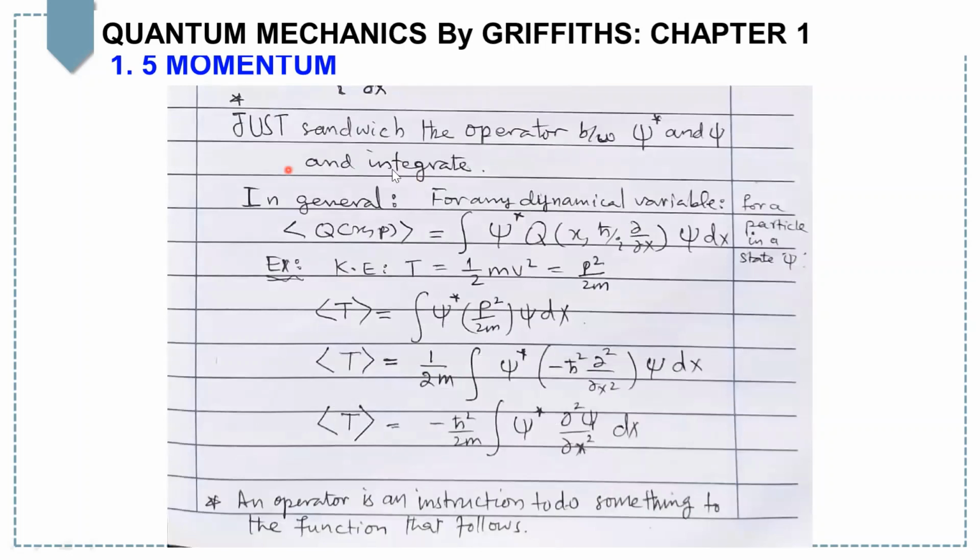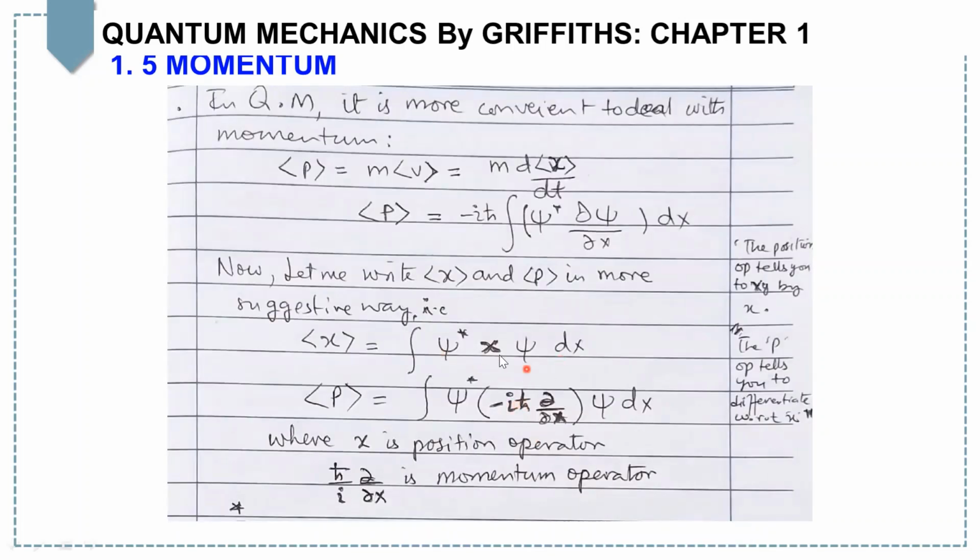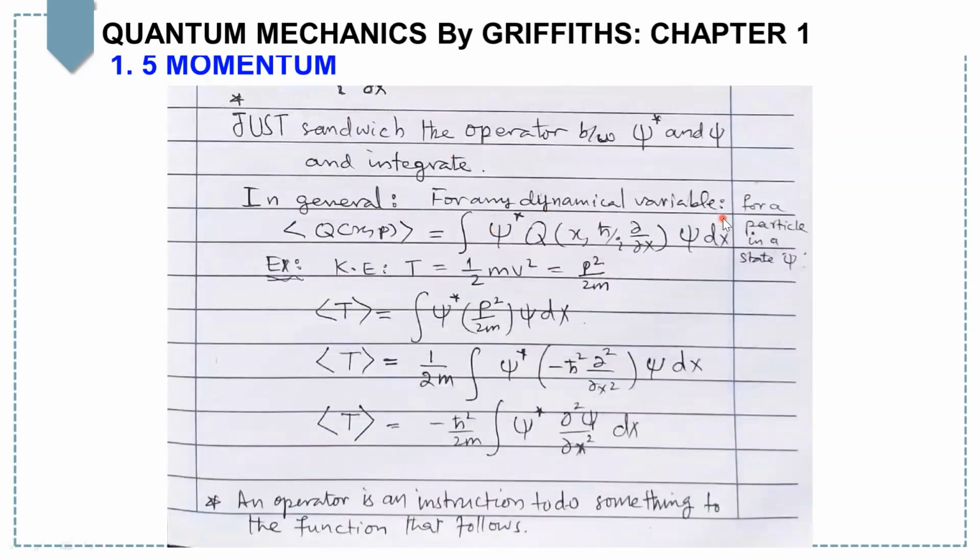Now, please remember, whenever you apply an operator in the previous equation, you just sandwich the operator between psi star and psi. In general, for any dynamical variable Q, for a particle in a state psi, the expectation value of Q equals the integral of psi star, with the operator sandwiched between psi star and psi. You can also write the expectation value of the kinetic energy, which is equal to half mv squared, and can further be written as p squared over 2m.